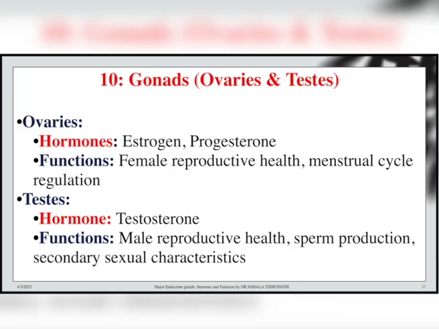And the other part of the gonads is the testes. The testes belong to male human beings. The testes release the hormone testosterone. The function of testosterone is male reproductive health. Female reproductive health depends upon estrogen, whereas male reproductive health depends upon the testosterone hormone. These two hormones are released by the gonads, and also the release of ovules from the ovaries, sperm production, and secondary sexual characters of both male and female human beings are caused by the function of the gonads.